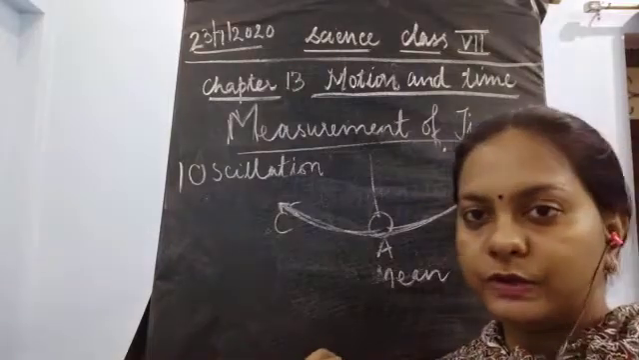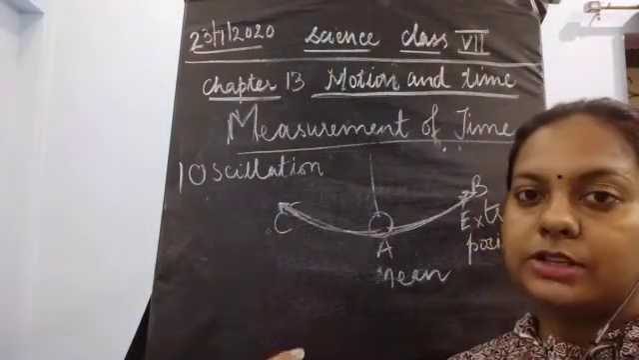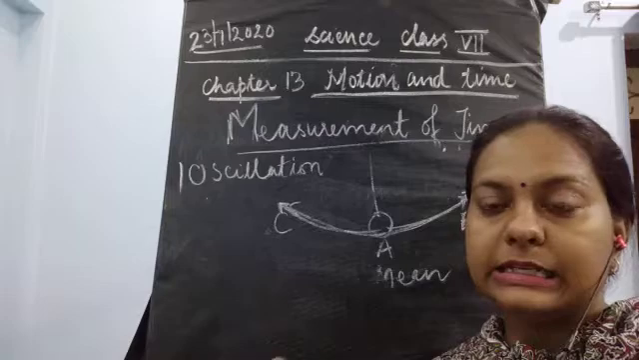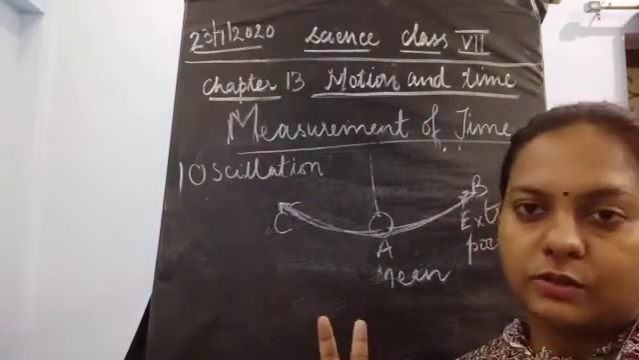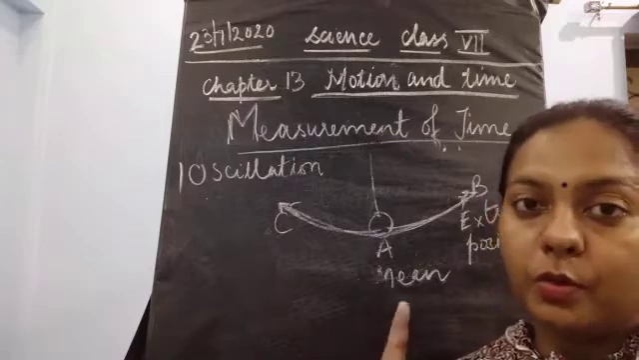So, simple, if you want to speak about oscillation, oscillatory movement means it is only the to and fro movement of any object. That is known as oscillatory motion. Now, what about one oscillation?